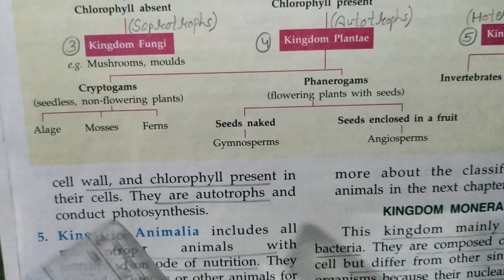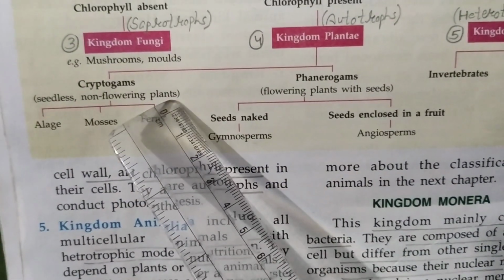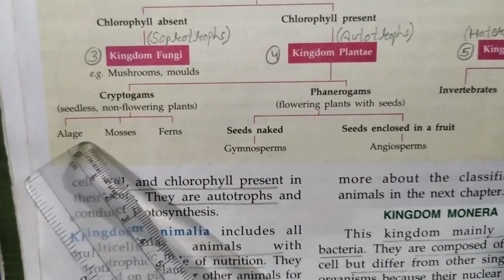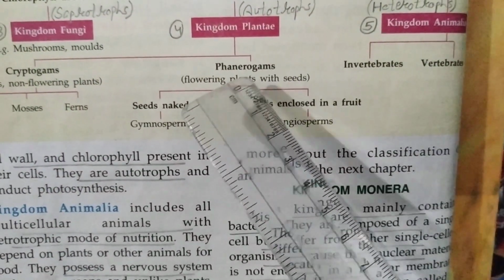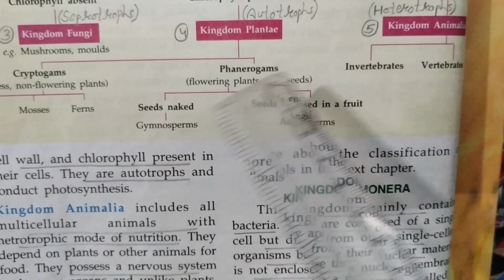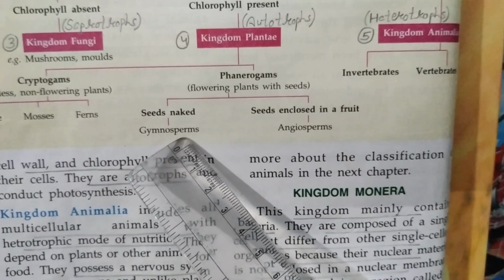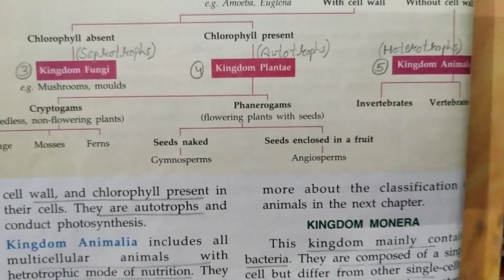Then kingdom Plantae: cryptogams, seedless, non-flowering plants. Means there is no seed, no fruit, no flower. Algae, mosses, ferns. And phanerogams, flowering plants with seeds. But gymnosperms have naked seeds, means without fruit. And in angiosperms, the seeds are enclosed in a fruit.